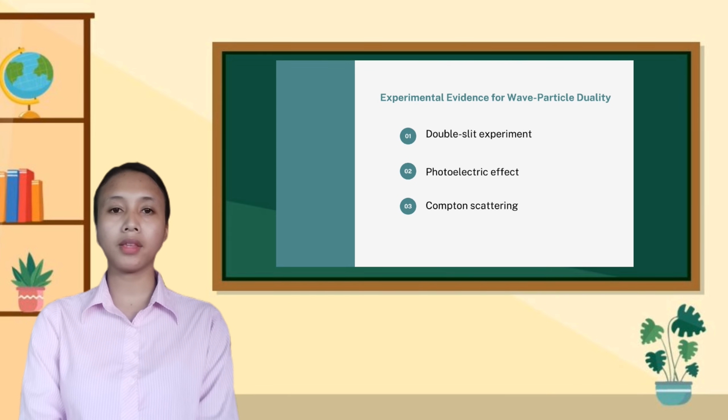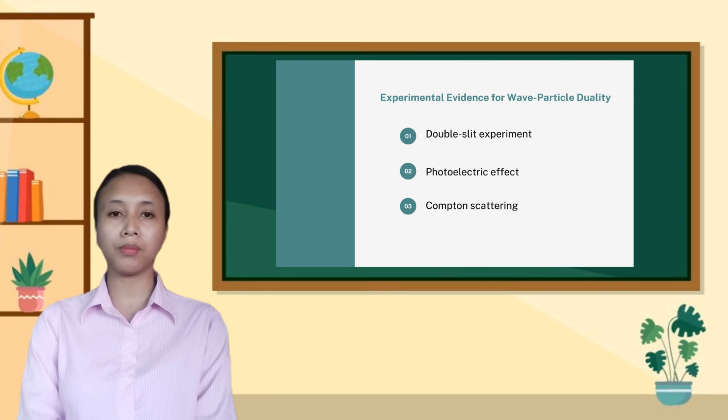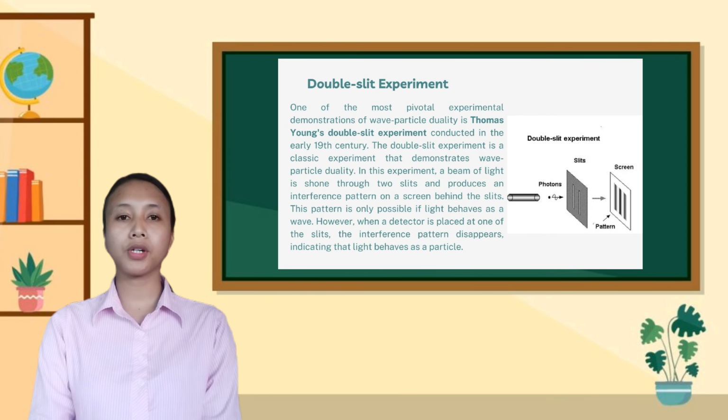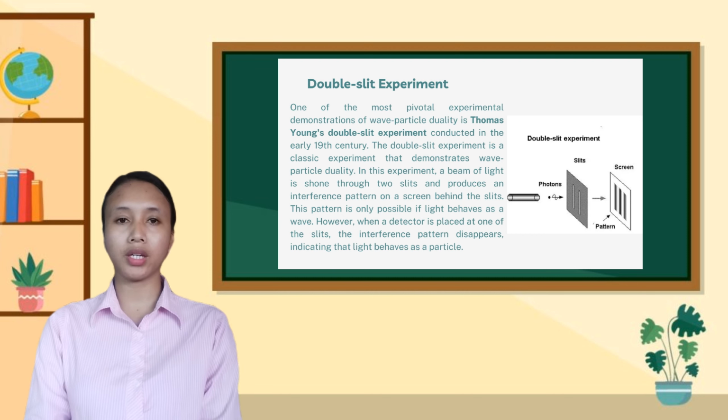So what is the experimental evidence for wave-particle duality? There is a wealth of experimental evidence, including the double-slit experiment, the photoelectric effect, and quantum scattering. These experiments have confirmed the wave-like and particle-like behavior of light and matter, and have led to our current understanding of quantum mechanics. One of the most pivotal experimental demonstrations of wave-particle duality is Thomas Young's double-slit experiment, conducted in the early 19th century.